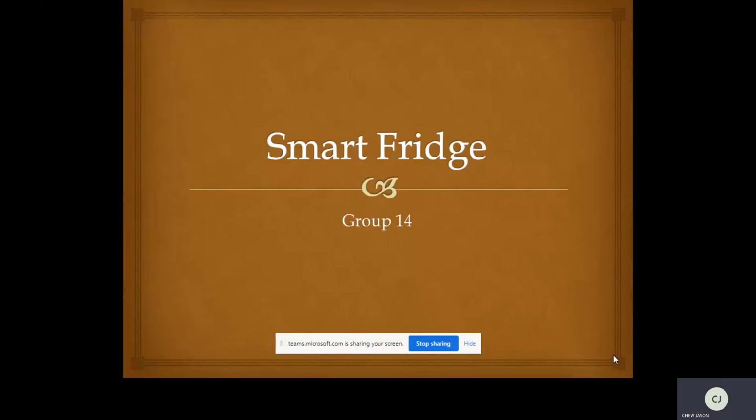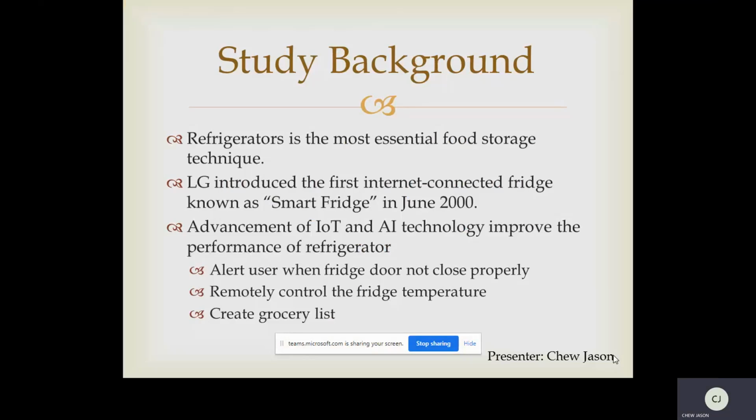First of all, the title of our project is Smart Fridge. The refrigerator is the most essential food storage technique in the world compared to other techniques, such as using salt to pickle the food to preserve it. The refrigerator has become a necessary electric home appliance. Every home owns a refrigerator to preserve ingredients.